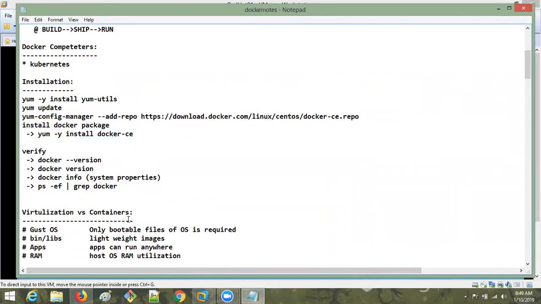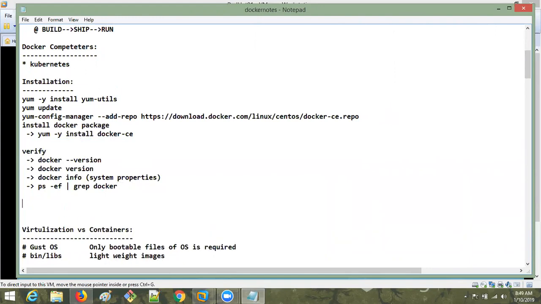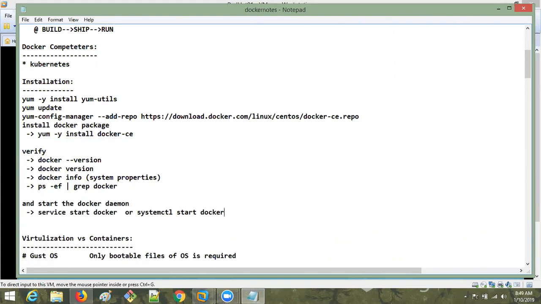If you want to stop the Docker, you just put the stop. Yes. See, put stop here. Sorry, here. Stop. You want to restart? Restart. Okay. You can use either this command or this command. Anything you can use.